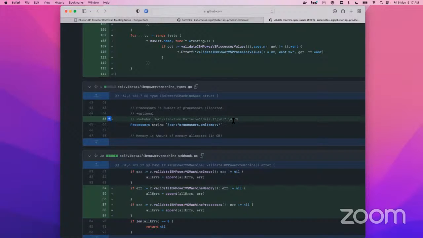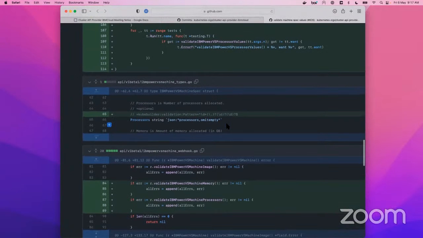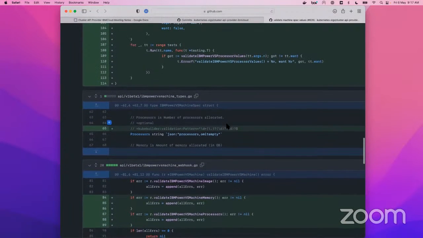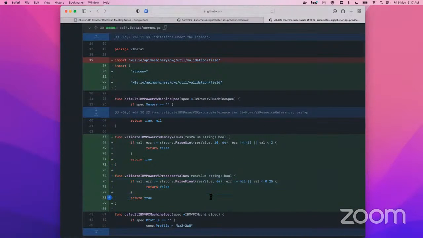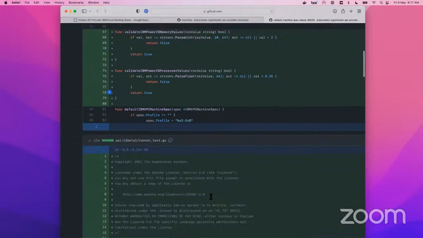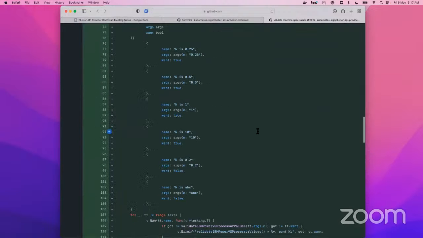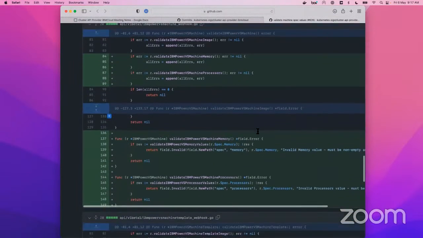That does the restrictions at the very beginning based on the pattern. The processor values have to match a predefined pattern depending on the regex expression. Even if it passes the regex, we have a function in the webhook itself where we check the minimum value that is allowed. This is just to add more proper validation for the spec values.